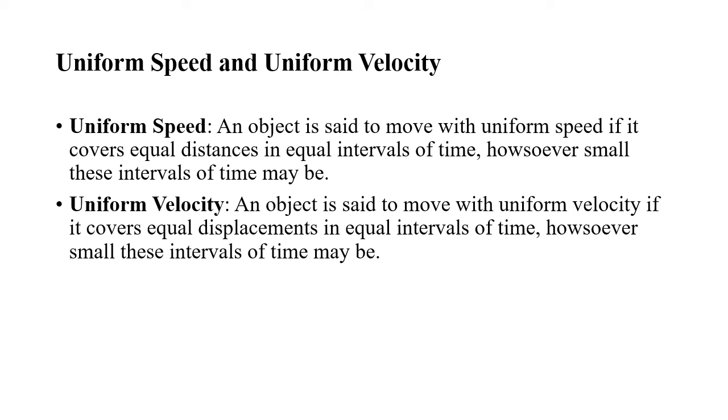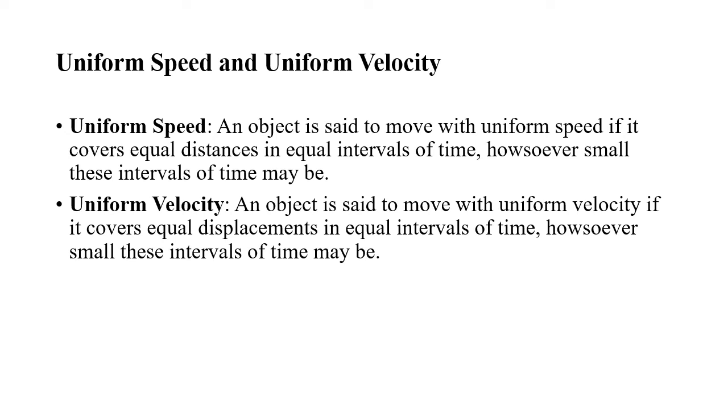So what is uniform speed? If an object is moving with a uniform speed, it means that it covers equal distances in equal intervals of time. Then what do you mean by variable or non-uniform speed? If an object is moving with non-uniform speed, it means it covers equal distances in unequal intervals of time. Simple.